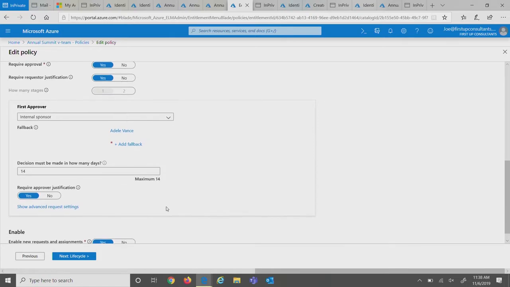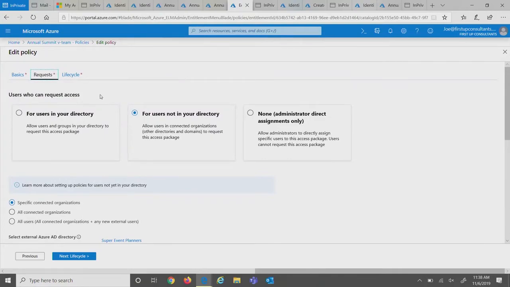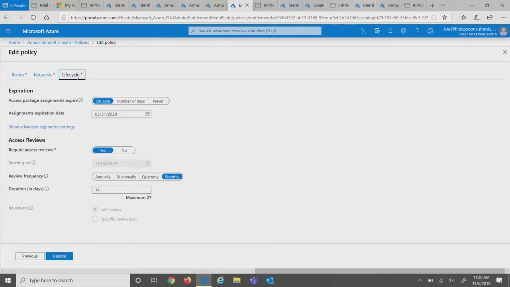All right. So now that we have who can request, how long do they get it for? Let's check out the lifecycle settings. As I mentioned, the event is taking place March of 2020. So no one really needs access after March. You can set an explicit end date, and at that time, all access will get deleted and removed. So if any user gets brought in through the system, not only do we clean up their access, you can clean up the guest accounts themselves. So you don't have any zombie accounts or orphan accounts that are still living in your company.